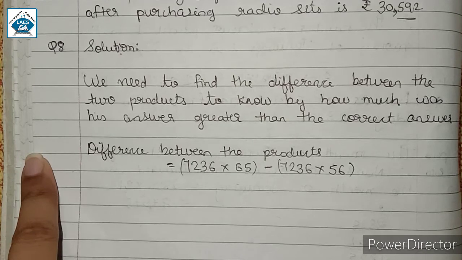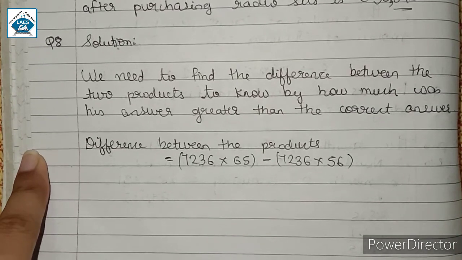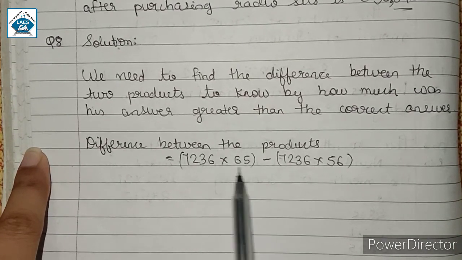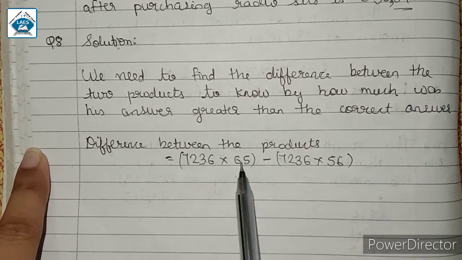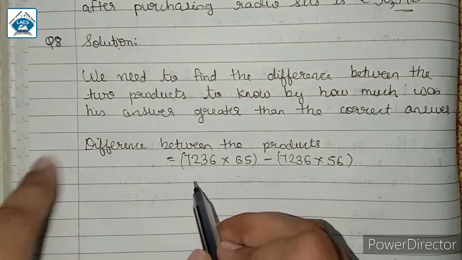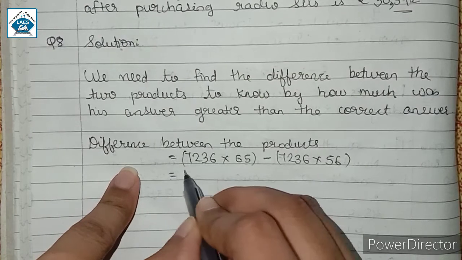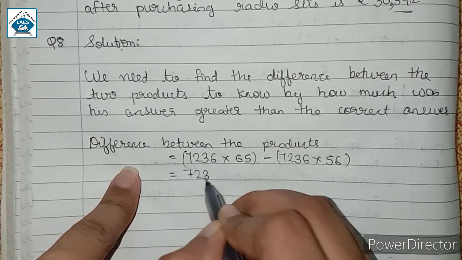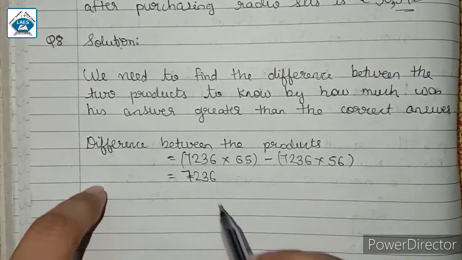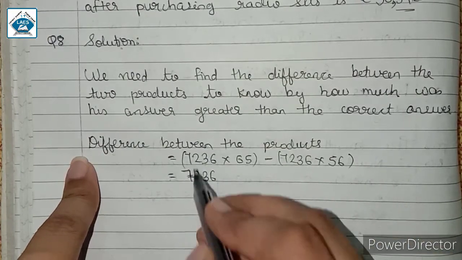So here we were asked that do we have to multiply twice? That means do we have to multiply this number by 65 and then by 56 and then we have to subtract? We can take 7,236 common. That means it is there in both the brackets.